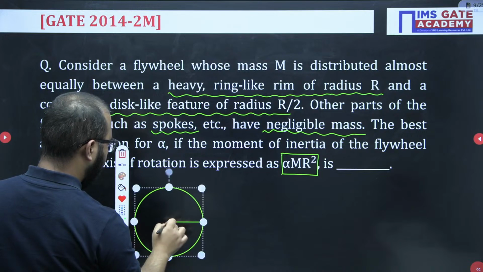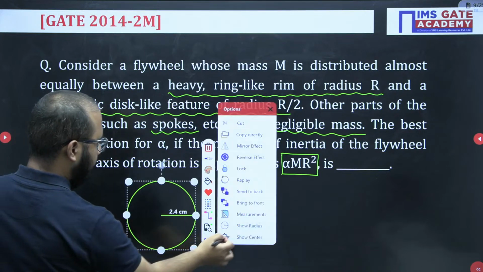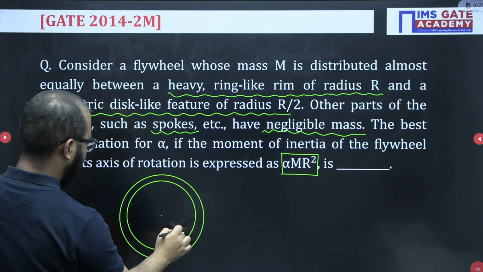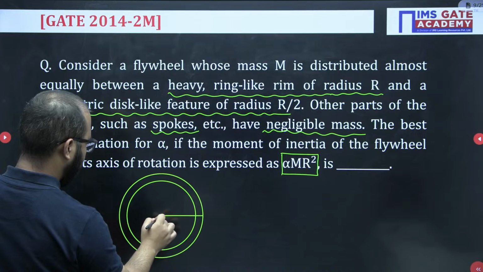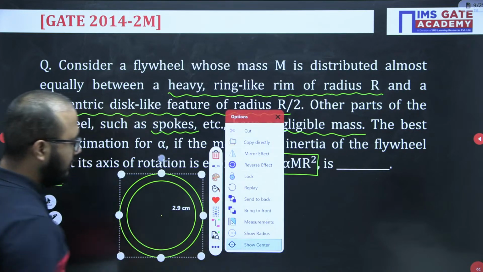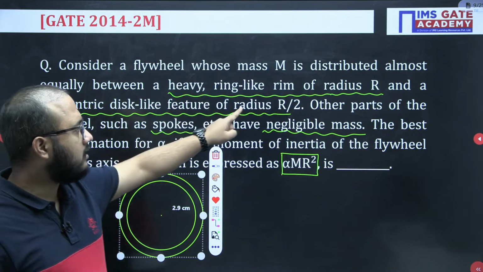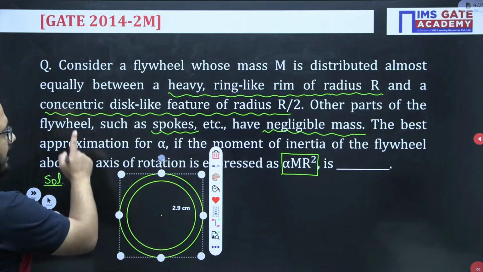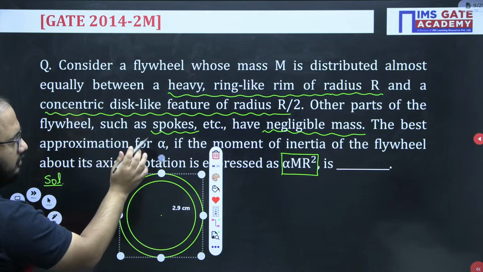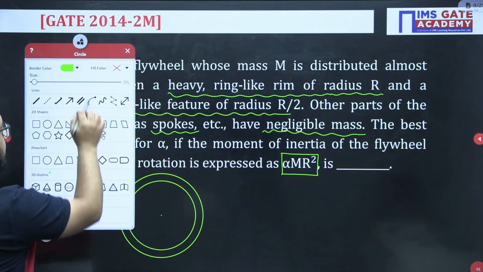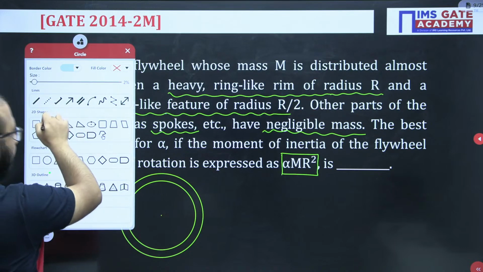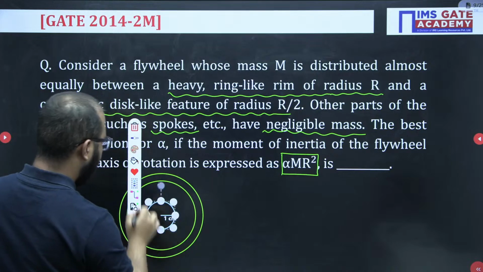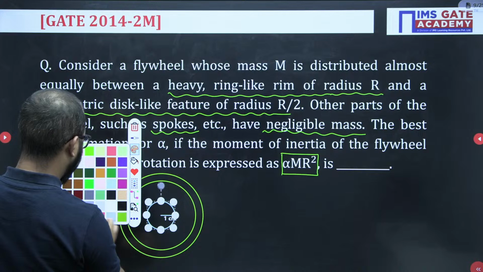Okay, so this is the ring shape. Clear? Ring shape rim, we are having radius r, and a concentric disc-like feature of radius r by 2. Concentric disc will be like this. Now here we will fill this color.